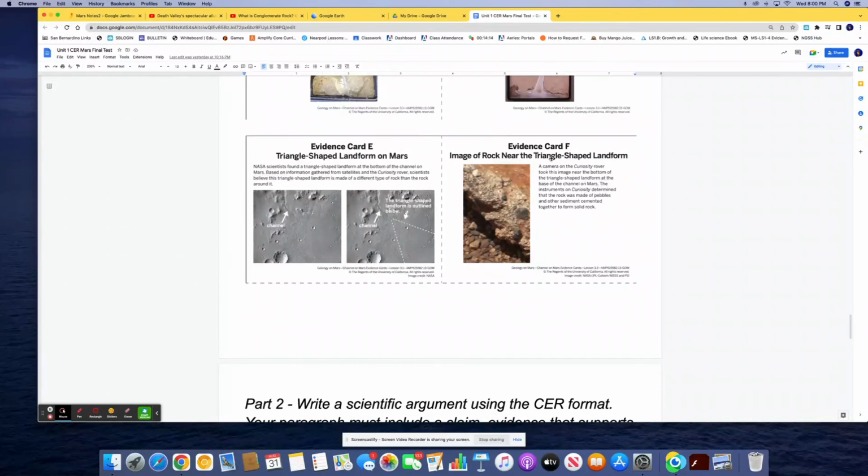Okay, and the last evidence card. Image of rock near the triangle-shaped landform. A camera on the Curiosity rover took this image near the bottom of the triangle-shaped landform at the base of the channel on Mars. The instrument on Curiosity determined that the rock was made of pebbles and other sediment cemented together to form solid rock.